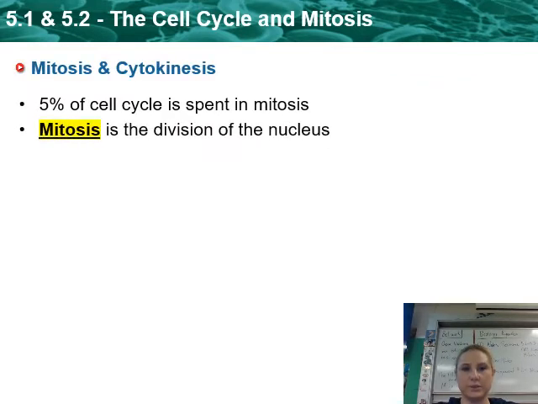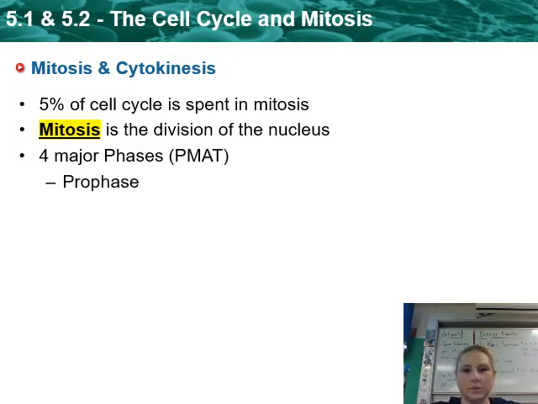Next, we have mitosis and cytokinesis. Now, mitosis it's basically like the cell splitting the nucleus into 2. Okay, it's not when the cell actually moves away from each other. That part's called cytokinesis. But mitosis is the division of the nucleus. Only 5% of the cell cycle is spent in mitosis and cytokinesis.